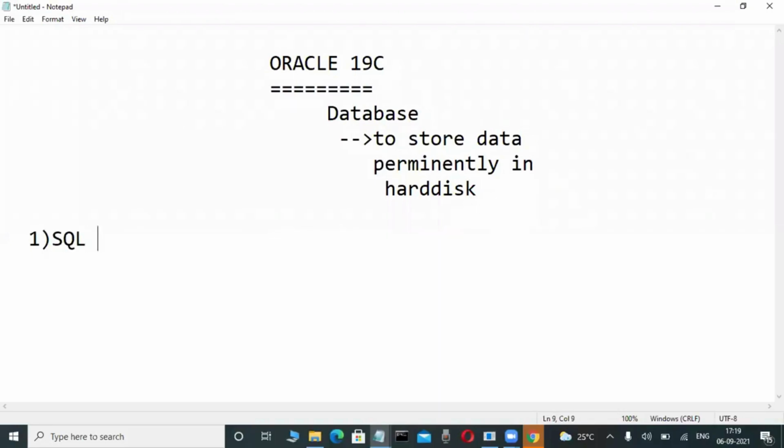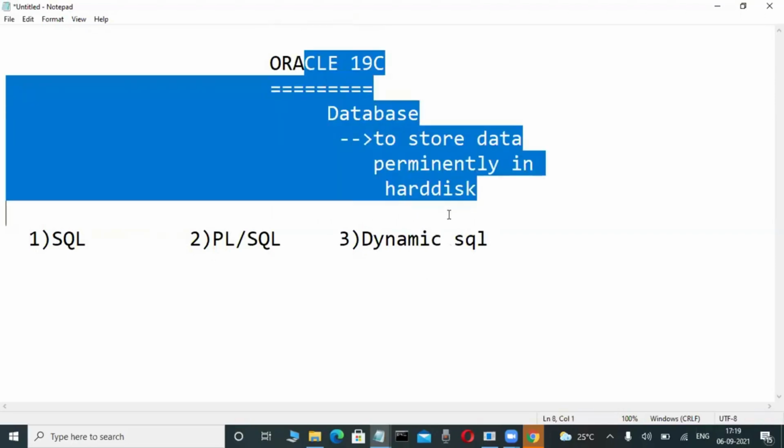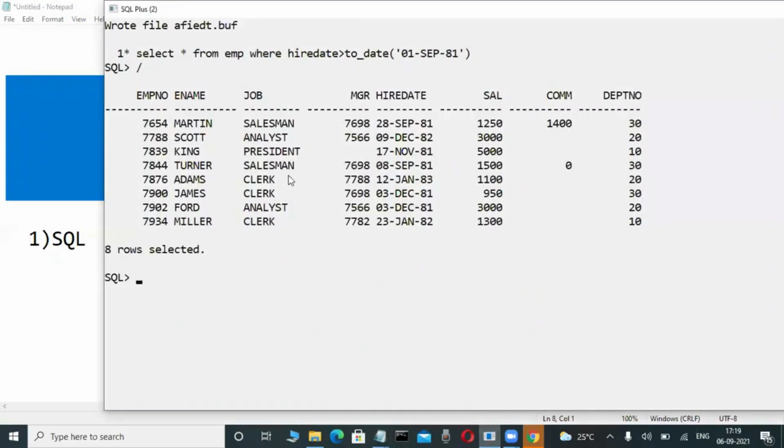Another language is PLSQL. Yes, PLSQL is a language. Another one is Dynamic SQL, which is a language. Okay? Today onwards, before we start these types of databases and operations, we learn what is data and what is information.